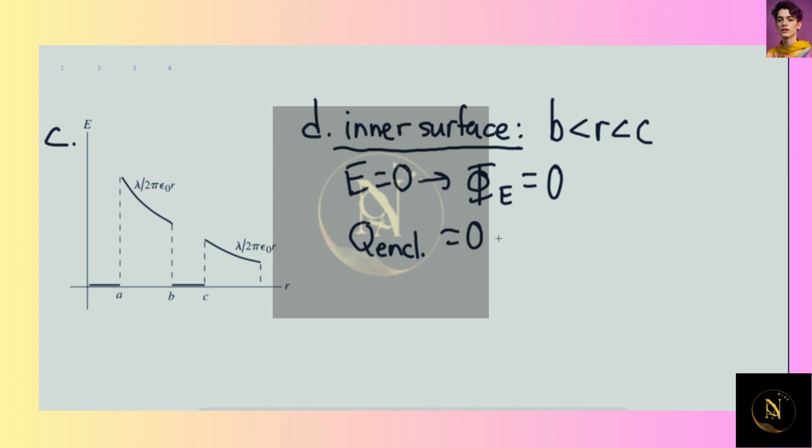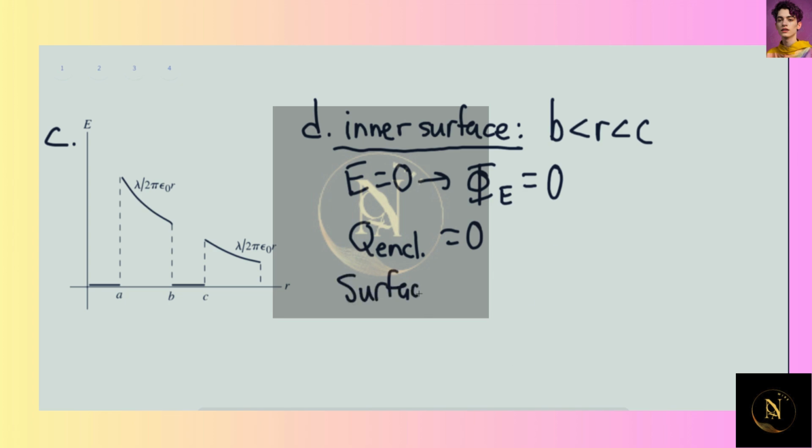The surface encloses the charge lambda L on the inner conductor, equaling the linear charge density multiplied by the length.